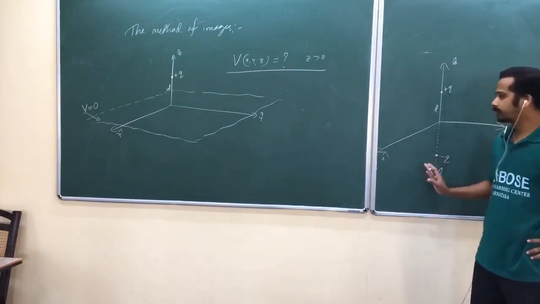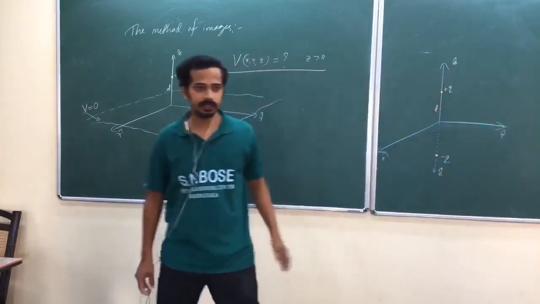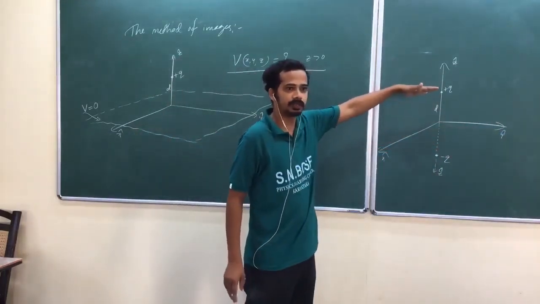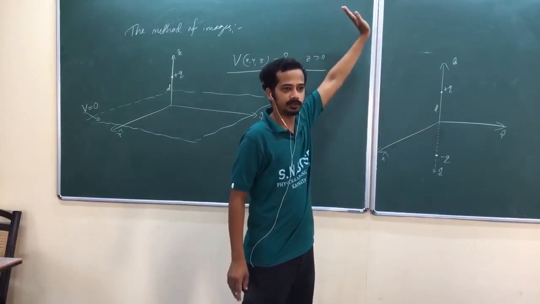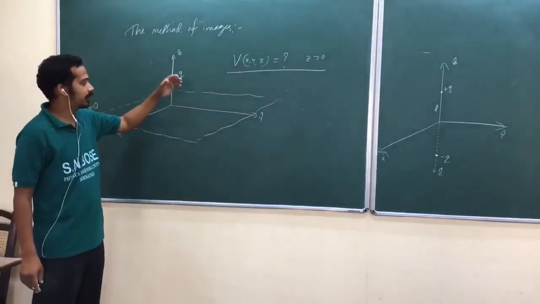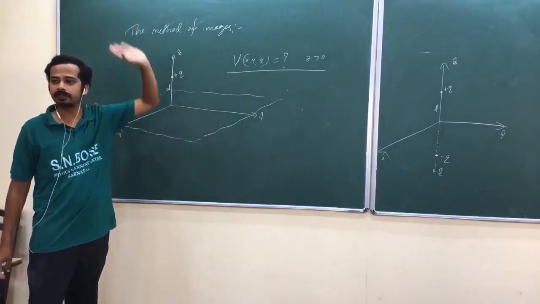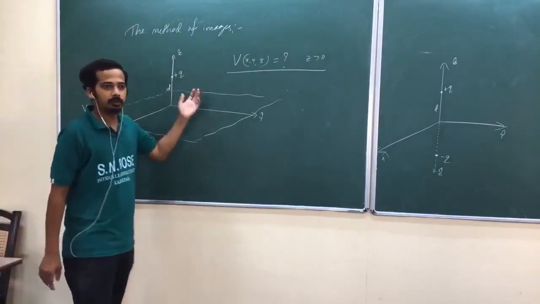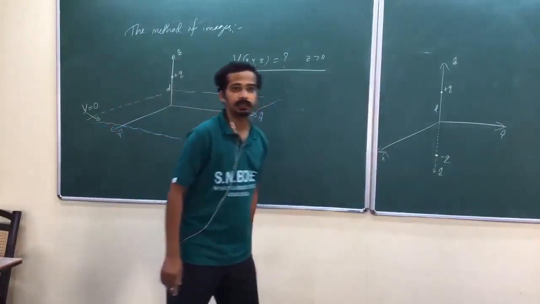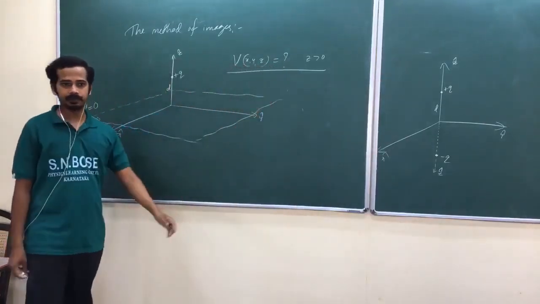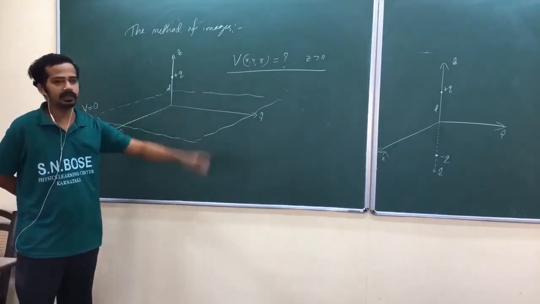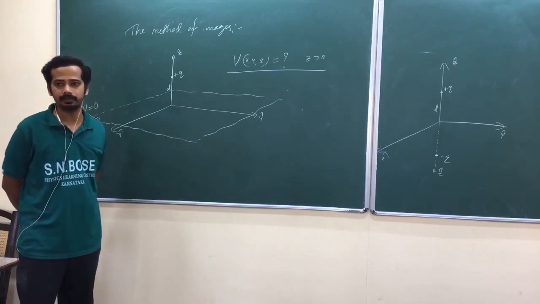If you are just concentrating above the plane, the XY plane is zero potential. Above I have one charge, and potential at infinity is 0. The region above the XY plane is exactly the same in both configurations, and that's what we need. We need the potential above the plane. That is the problem.